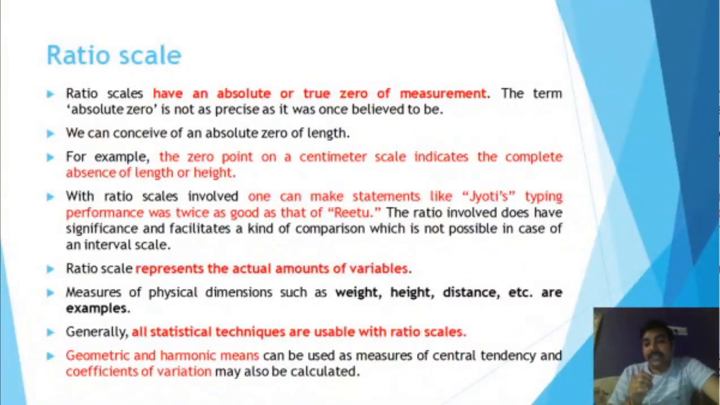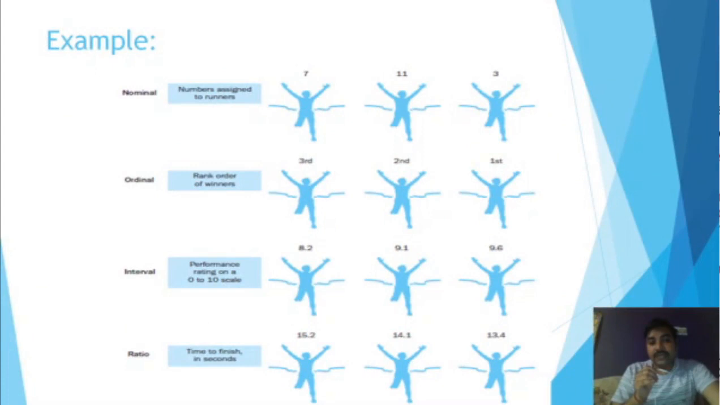In our social science, we generally use the interval scales for measuring attitude, perception, satisfaction, or behavior. All these things can be measured. Now let us look at an example, so that we can understand all these different types of scales.